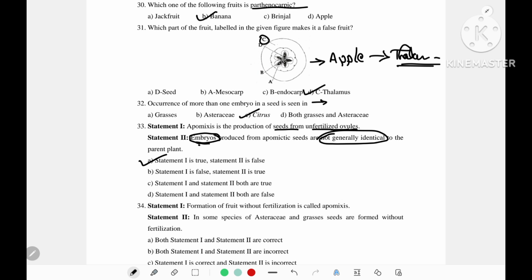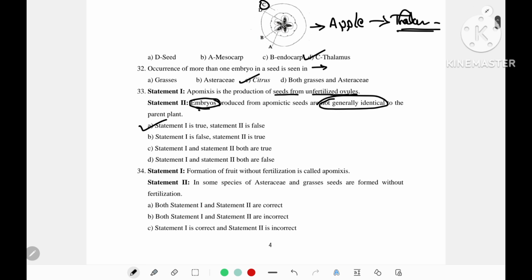Then, formation of fruit without fertilization is called apomixis. No, the formation of fruit without fertilization is called parthenocarpy. In some species of Asteraceae and grasses, seeds are formed without fertilization.